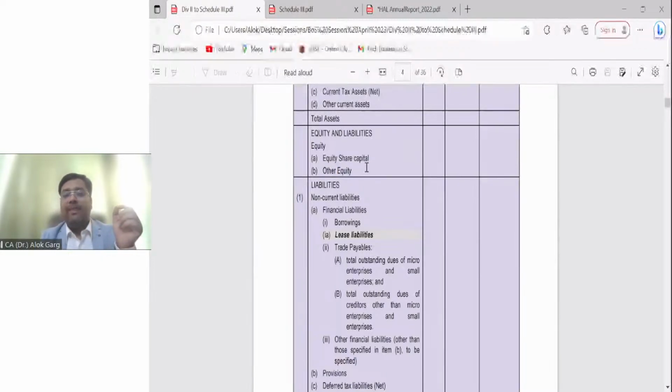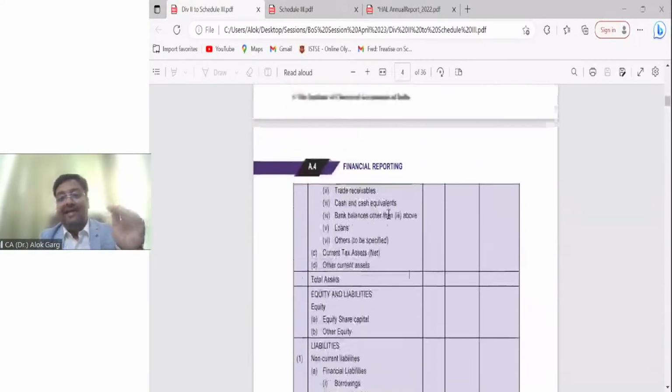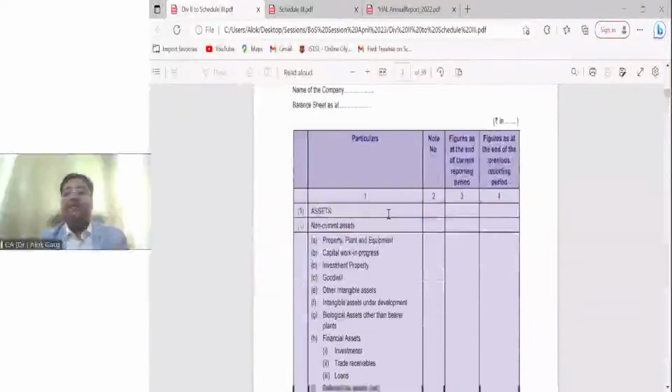When you open division 1 to schedule 3, you will find reserve and surplus. But in division 2 and 3, you will find other equity. Why? Because this is a global format. Then liabilities. Apart from current and non-current, you will find one more thing, that the assets are classified into financial and non-financial as well.